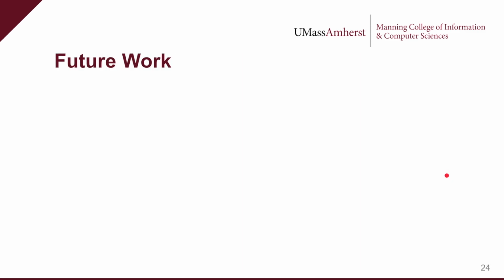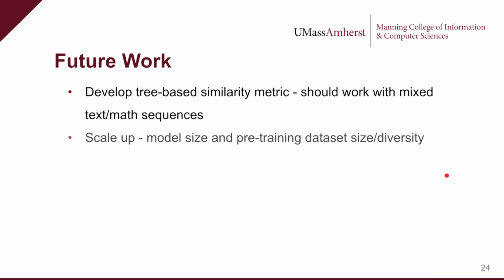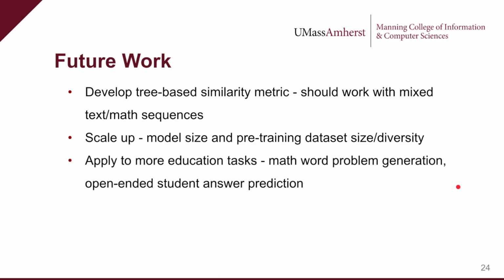Now, I'll briefly talk about future work. First, we need a better evaluation metric for comparing sequences that have both text and math that takes math tree similarity into account. Next, since we only experiment with GPT-2, we should experiment with newer and larger base models. We should also experiment with architectures such as encoder-decoder and with larger data sets such as a corpus of scientific papers from arXiv for pre-training the model. Finally, we need to see the impact that our method has on more education-specific tasks, such as generating math word problems and predicting students' open-ended responses to math questions.